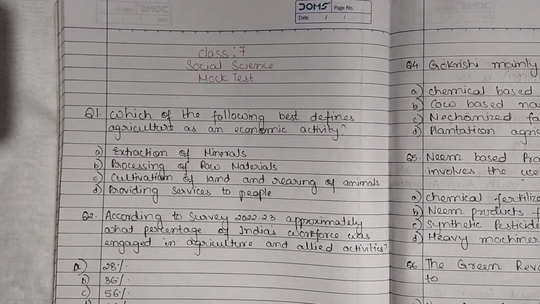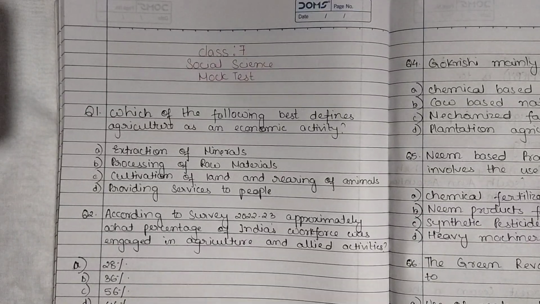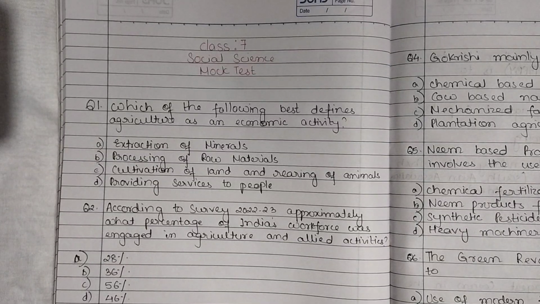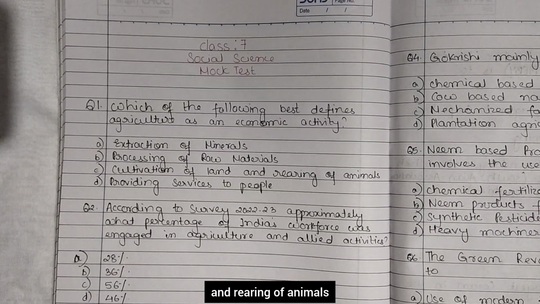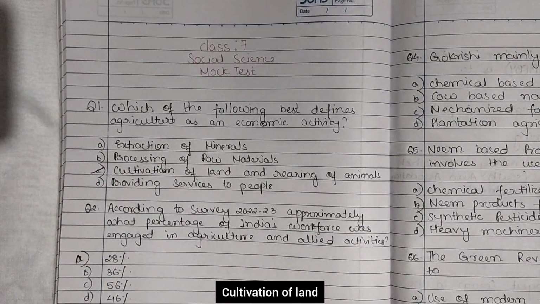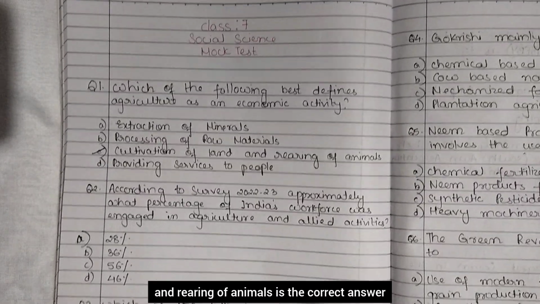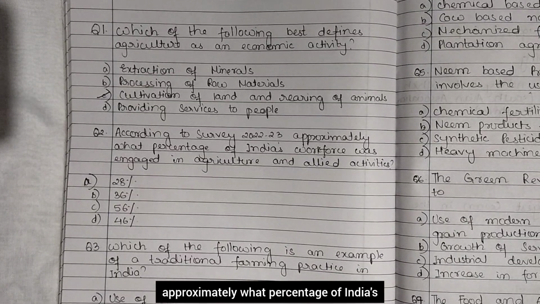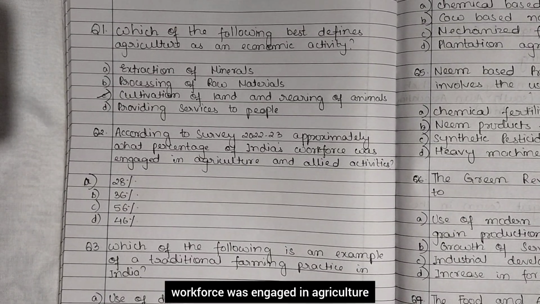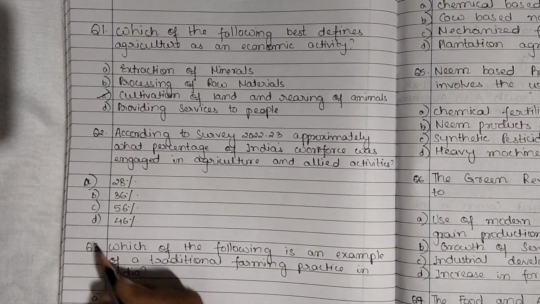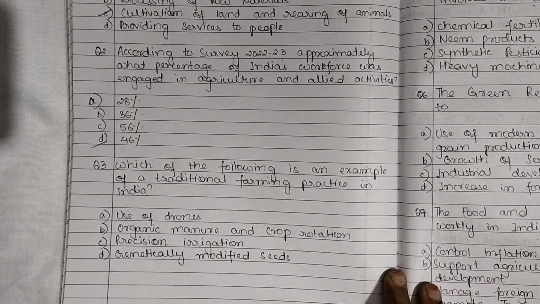So let us do. First is which of the following best define agriculture as an economic activity? And the options are extraction of minerals, processing of raw material, cultivation of land and rearing of animal, providing services to people. Cultivation of land and rearing of animal is the correct answer. According to survey 2022-23, approximately what percentage of India's workforce was engaged in agriculture and allied activities? And the options are 28%, 36%, 56%, 46%. 46% is the correct answer.